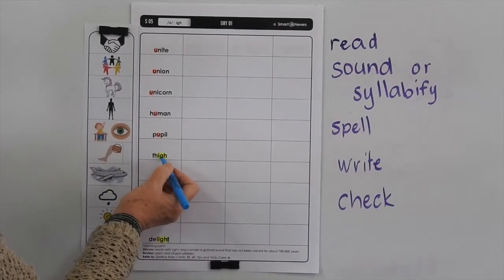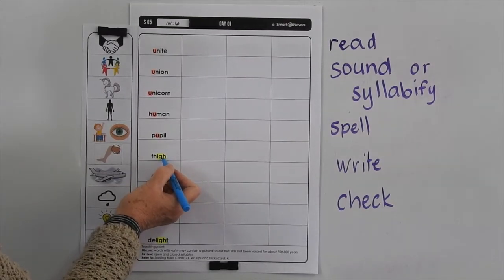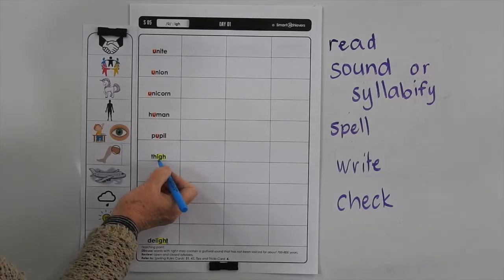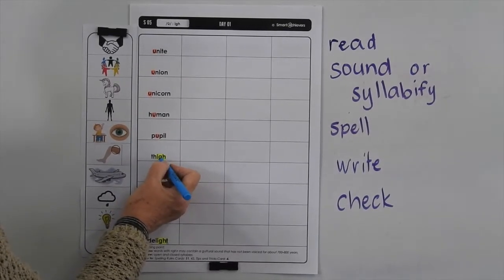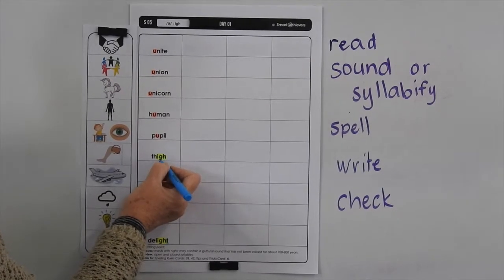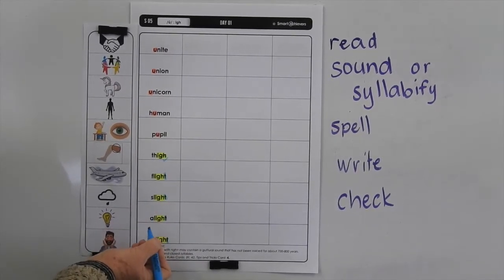Words with this GH in that we don't sound are from Old Germanic, where they would have given that a guttural sound that we can't voice. So what we do is when we say this word, we leave out that guttural sound, but when we spell it, we have to put that sound in. So that may help you.